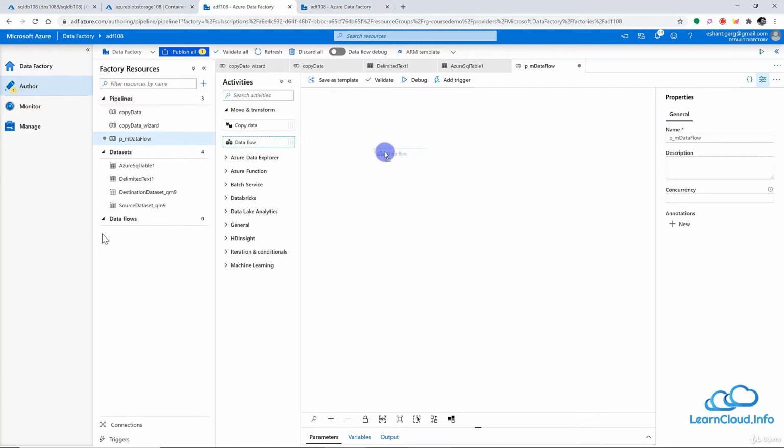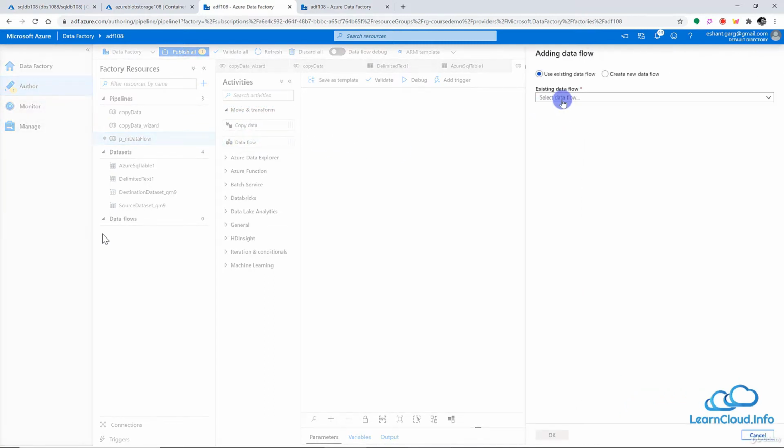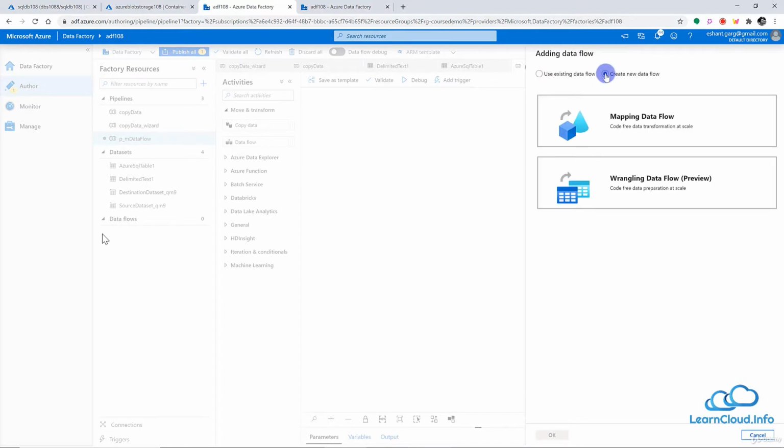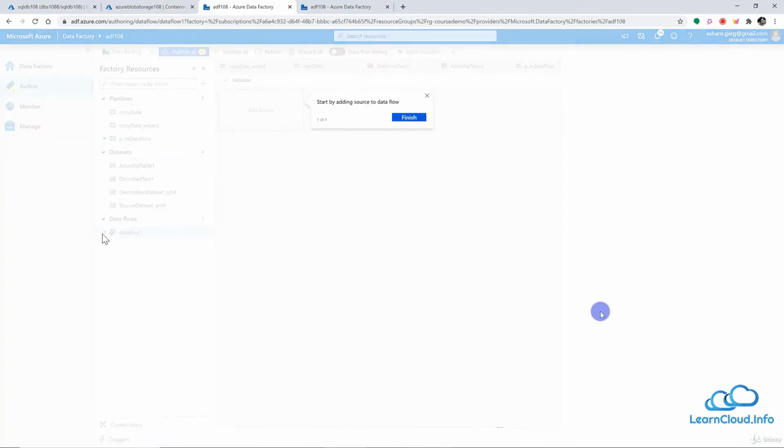I will just drag and drop it here. I do not have any existing data flow, so I want to create a new data flow task. I will click on new, and in this demo we are going to see the mapping data flow. In the upcoming demos, we will see a wrangling data flow. So let's look at the mapping data flow here. I will click on OK.